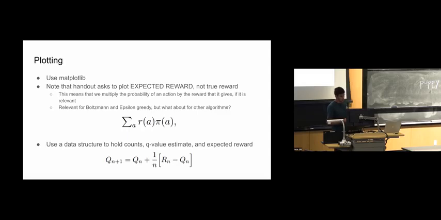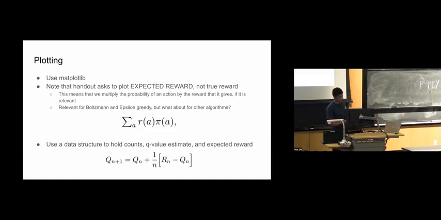The Q value, remember, is an estimation we make of the value we get from choosing a specific bandit, and it's updated using the formula you see at the bottom. We update Q by adding onto the old value the actual reward minus our prior estimate of what it was, divided by the number of times we've picked an action. Keep in mind that the R over there, the reward, is the true reward, and what we ask you to plot in the homework is the expected reward.